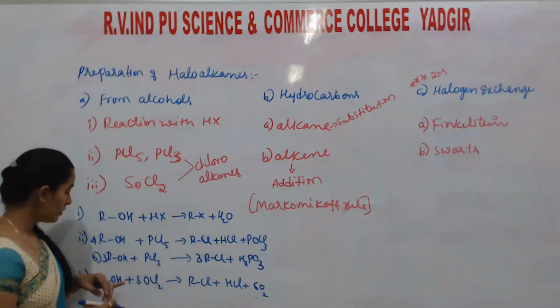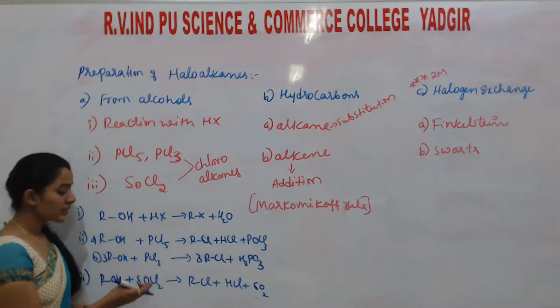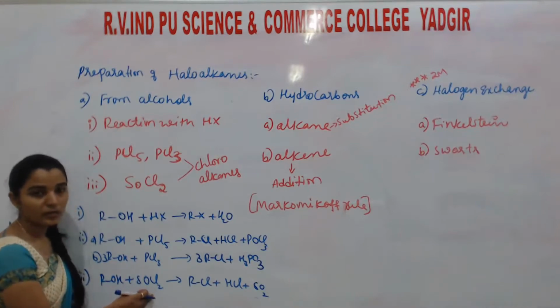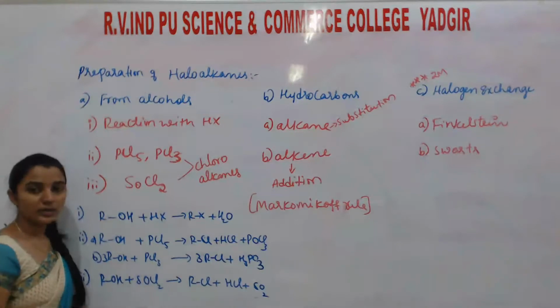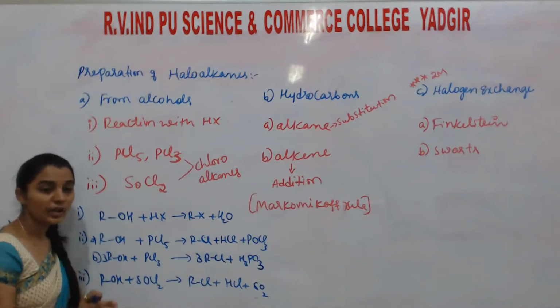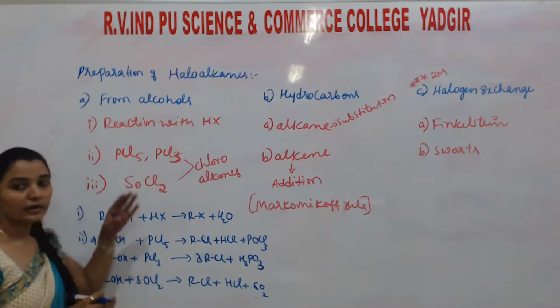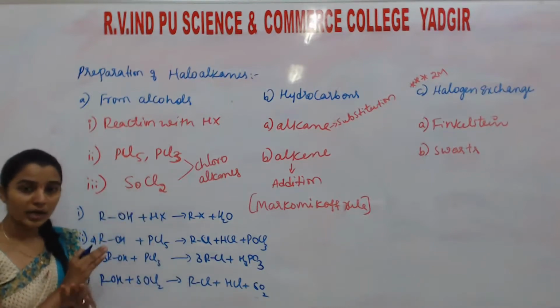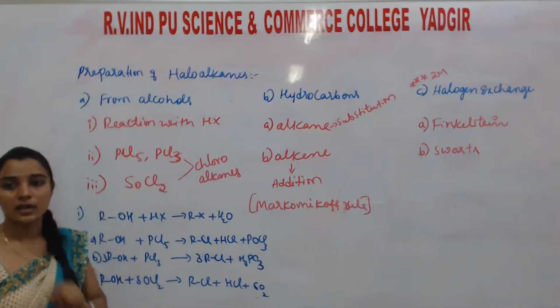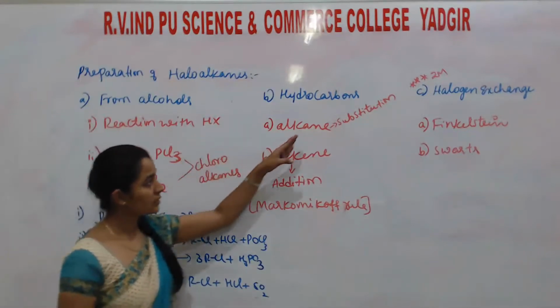Okay, if methanol reacts with thionyl chloride, then what is the byproduct? They'll ask like that. They won't ask to write a reaction for preparation of haloalkanes from alcohols. They never ask like that. They particularly ask with an example. Understand?